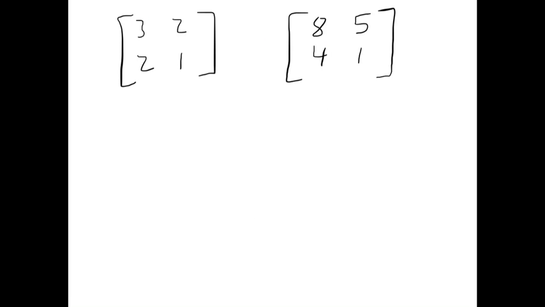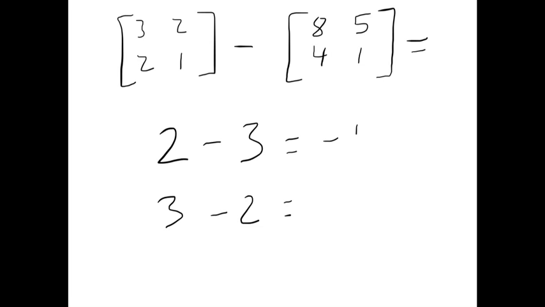So notice we have the same two matrices again as in the last example. And once again, we're going to subtract them. But this is important to note. Just like in ordinary subtraction, 2 minus 3 and 3 minus 2, those are not the same thing. This one comes out to be -1, and this one comes out to be +1, which are different numbers, even though they look similar, of course.